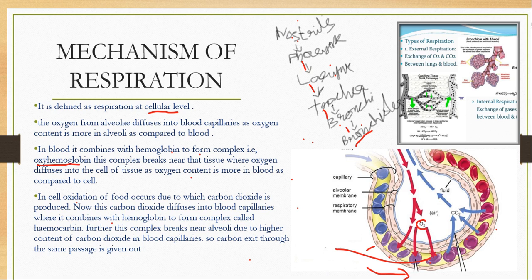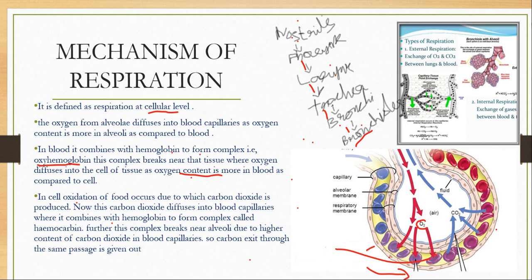This complex breaks near the tissue, where the oxygen diffuses into the cells of the tissue, as the oxygen content is higher in the blood compared to the cell.